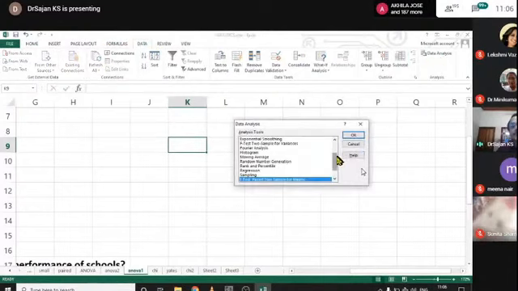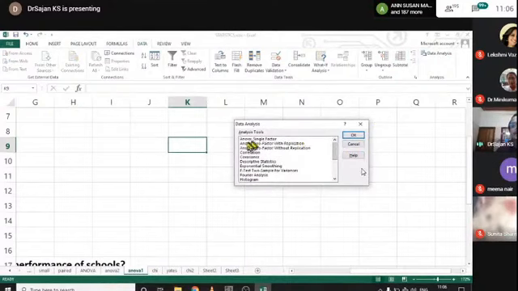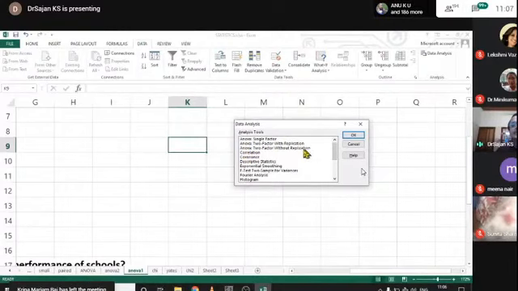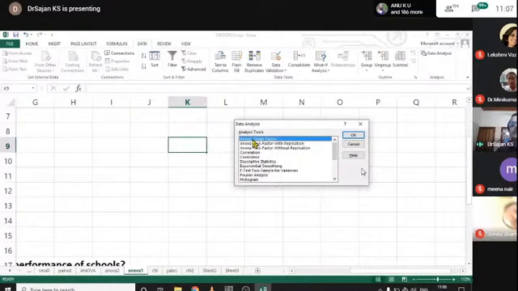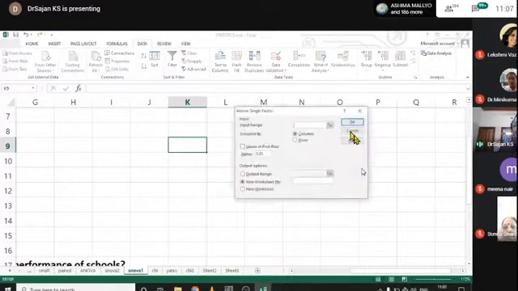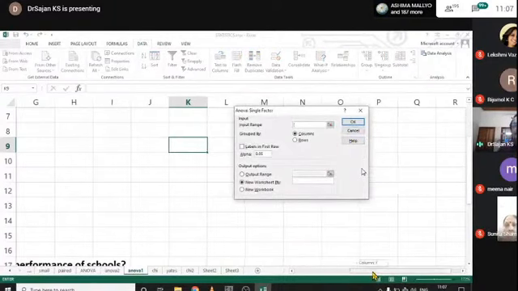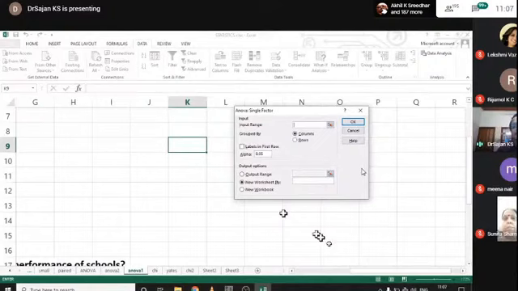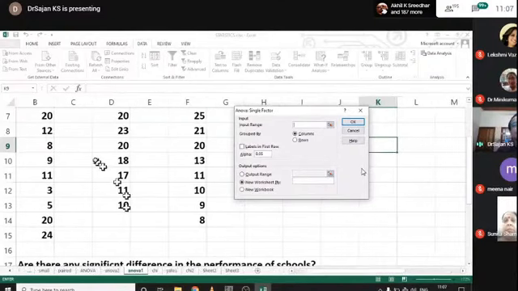And from this area, I go for ANOVA: single factor ANOVA, two factor ANOVA with replication, two factor without replication. Such categories are there. It is a single factor because only one factor, that is achievement test score, is there. ANOVA single factor, select and click OK. And I have to give the input range. And the question is whether the inputs are grouped by column or row. You observe here, it is grouped by columns, not by rows.